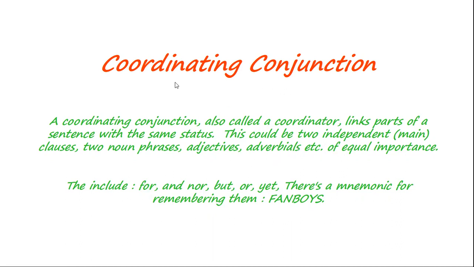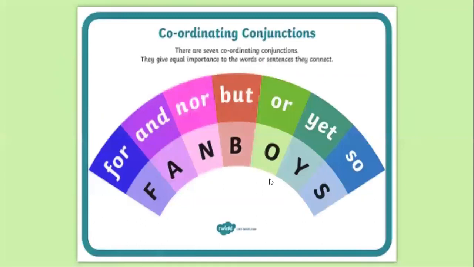And coordinating conjunction can be used in compound sentence. So for remembrance you can remember FANBOYS: for, and, nor, but, or, yet, so. There are 7 coordinating conjunctions. They give equal importance to the words or sentences they connect. So if we have two sentences, we can connect them by using a coordinating conjunction.